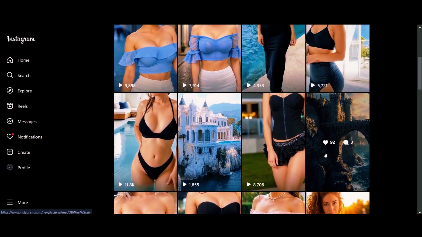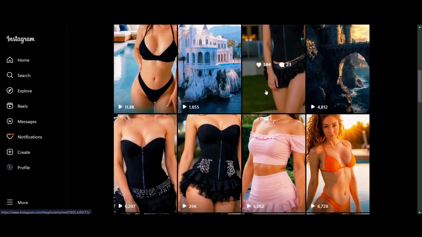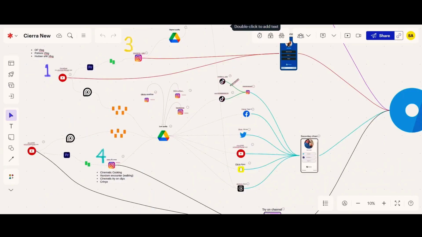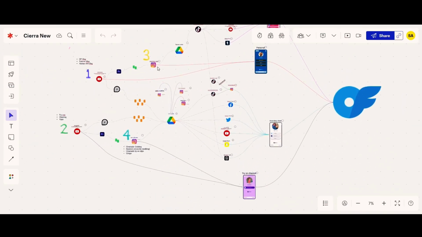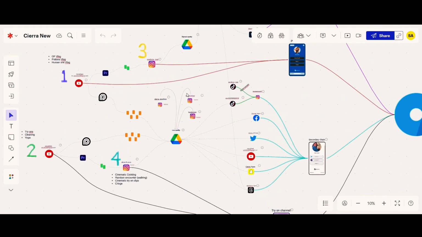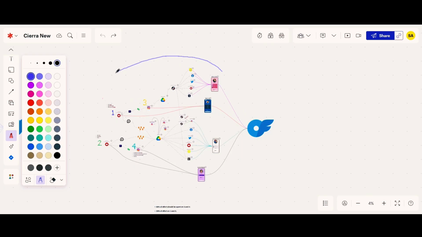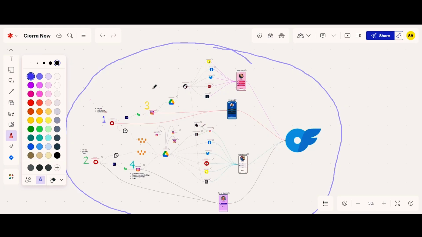And so you might look at an account like this and say, oh, well, it's okay, but it's not really doing anything that amazing. And that's true until we look at the back end system of what's happening underneath the surface level social media accounts that we see. And so again, one of the big points that I try to make is that if you have proper systems and you have proper strategy, then that's a lot more predictable, a lot more sustainable, and a lot more scalable than simply just trying to get lucky and get viral and make money from ad revenue.